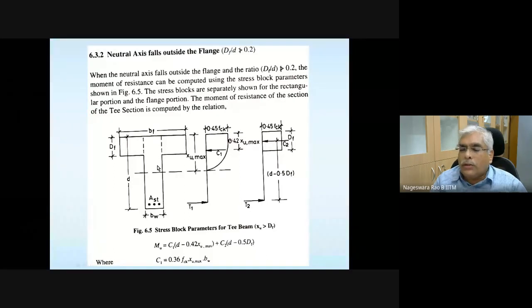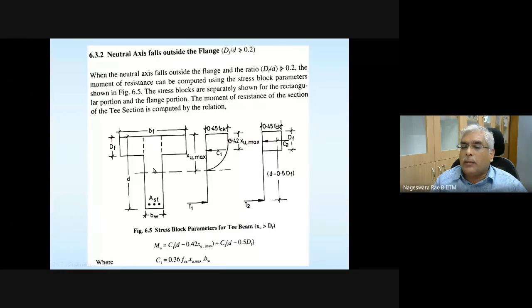You know how to estimate the resultant compressive force if the section is rectangular, and the stress distribution is a combination of a parabola and a rectangular portion. This is the stress distribution, acting over this rectangular area.